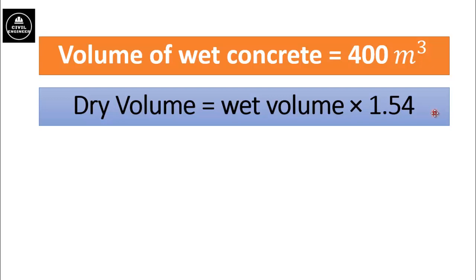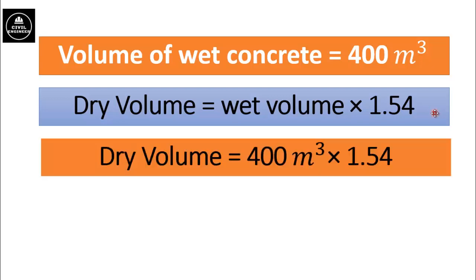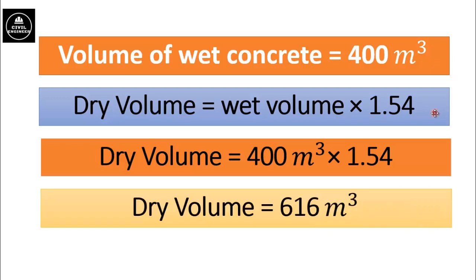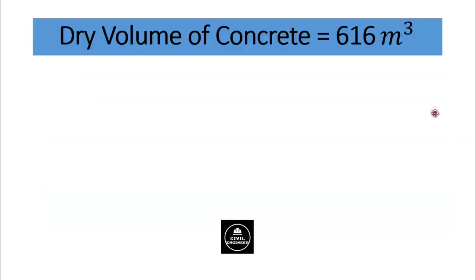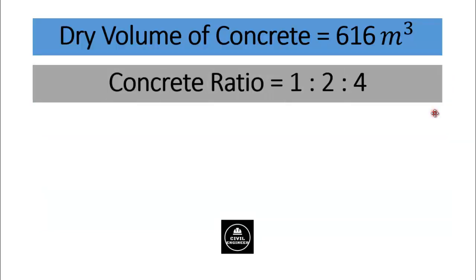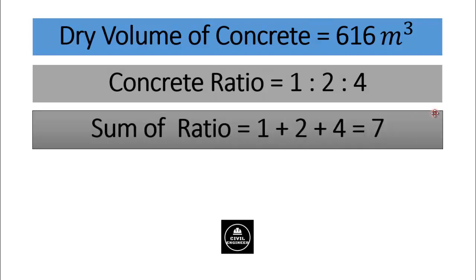Here the factor used is 1.54. So dry volume will become 400 meter cube, which is wet volume, multiplied by factor 1.54. After simple calculation, we will get total dry volume of concrete is 616 cubic meter. Now we have calculated dry volume of concrete. Ratio of concrete is given, which is 1:2:4. We will determine sum of ratio, which is 1 plus 2 plus 4 and the result is 7.